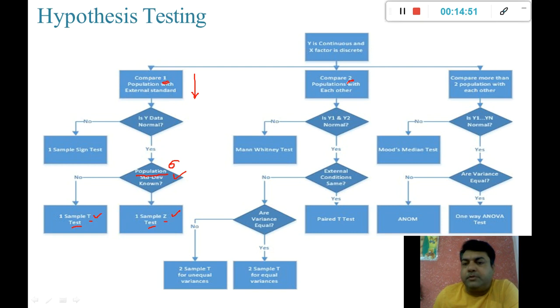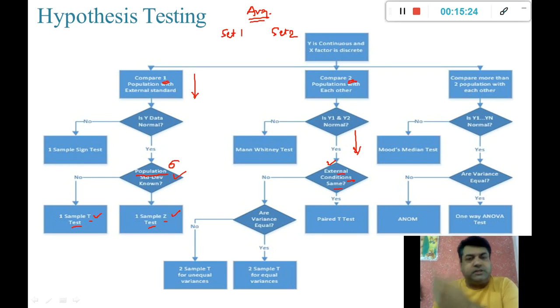If we are having two samples and both of them are normally distributed, then we will check whether the external conditions are same or not. Now what is external condition over here? One example. Suppose you have two records, because we are talking about two samples, right? So this is one set of bikes and this is another set of bikes, and we are trying to compare the averages, or suppose there is some business problem to it. So I want to analyze these two samples, right?